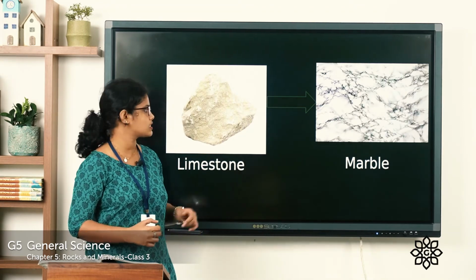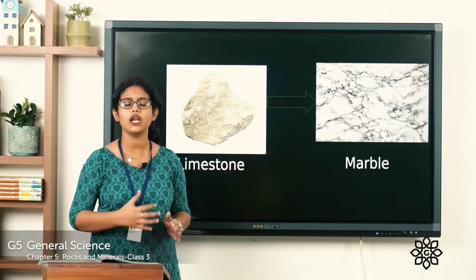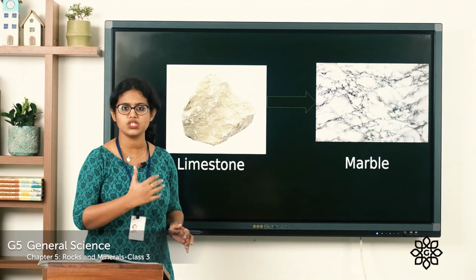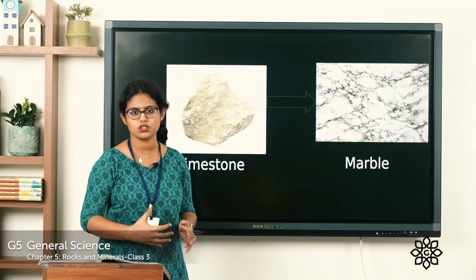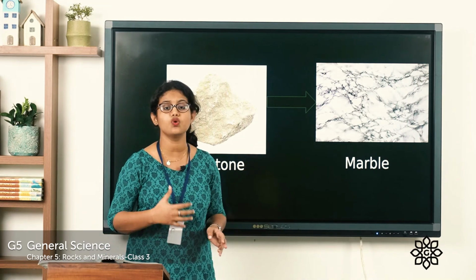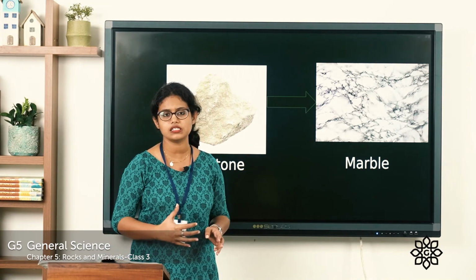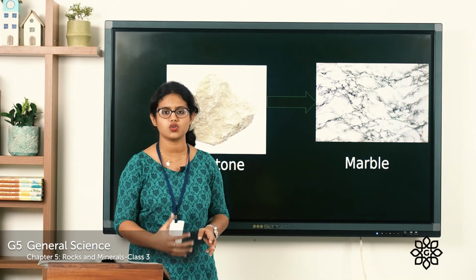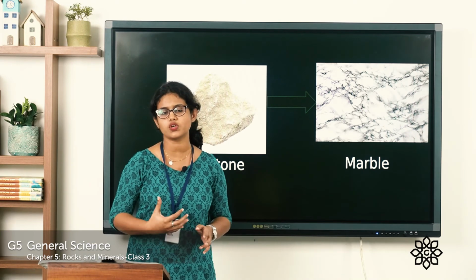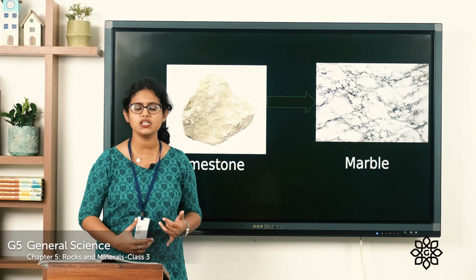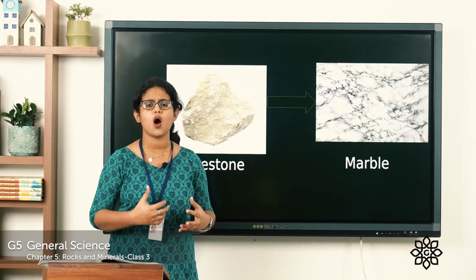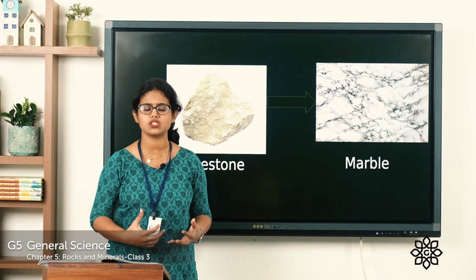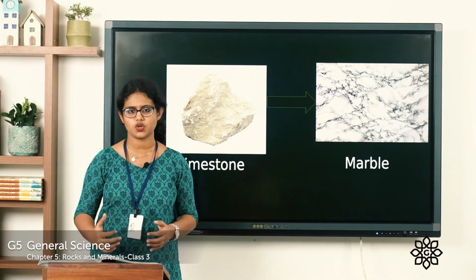And the other one is the limestone. So you all know limestone is a sedimentary rock. And when it undergoes heat and pressure, it changes into marble. And marble is a metamorphic rock. So how are metamorphic rocks formed? When the igneous or sedimentary rocks undergo extreme heat or pressure, they change into metamorphic rock.